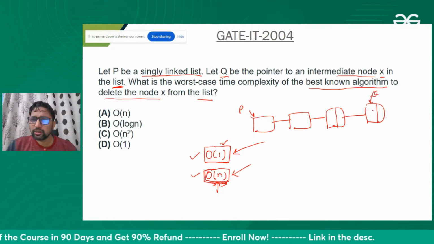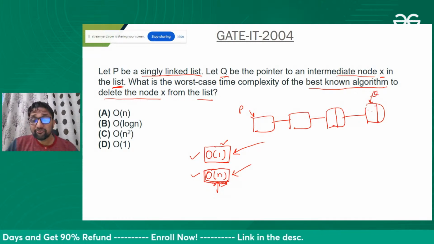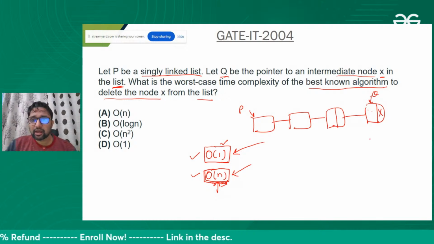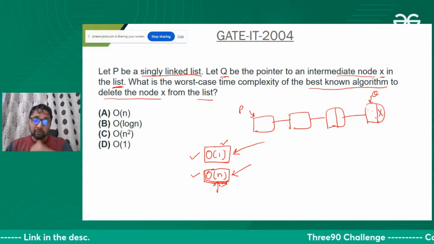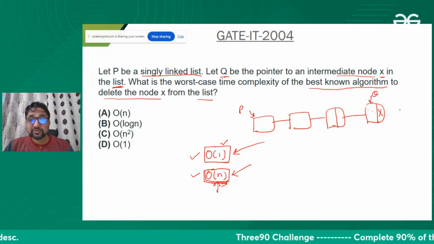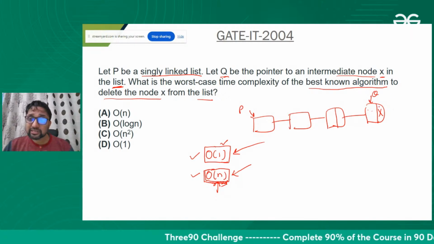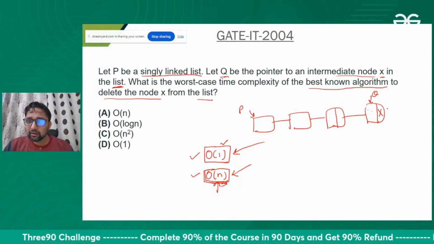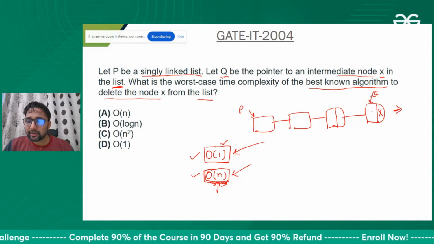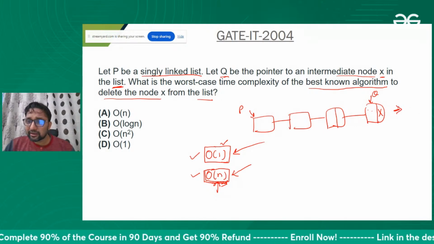If Q is pointing to the last node, then I cannot apply the previous method. In the previous method we were taking the data from the next node, copying it here and deleting that node. But here I do not have any next node, so I cannot delete the next node.